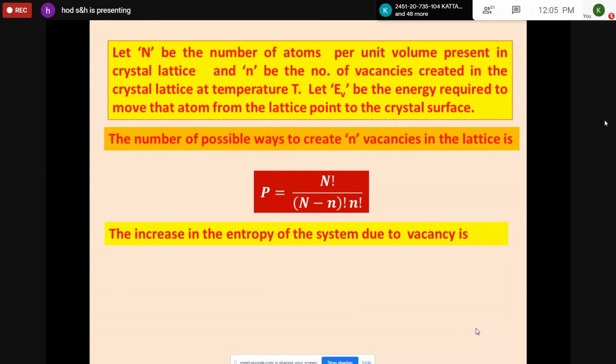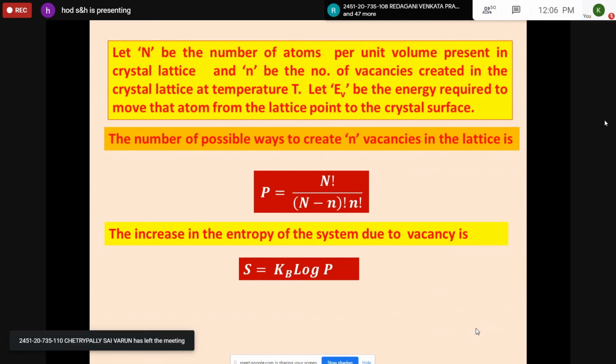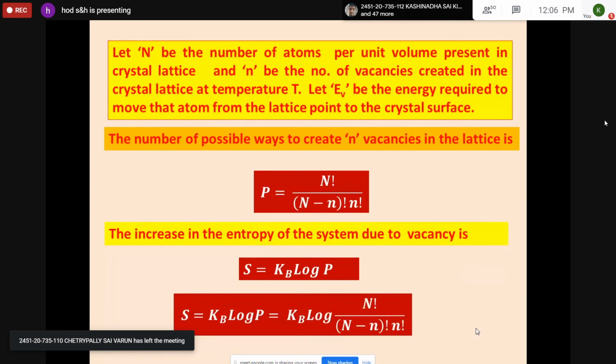As there is certain deviation, disorderliness, some entropy will be there in the system. The increase in the entropy is represented by S is equal to Kb log P, where P is the number of ways and Kb is the Boltzmann constant. And for P, you substitute N factorial by (N minus n) factorial into n factorial. This represents the increase in entropy of the given system.